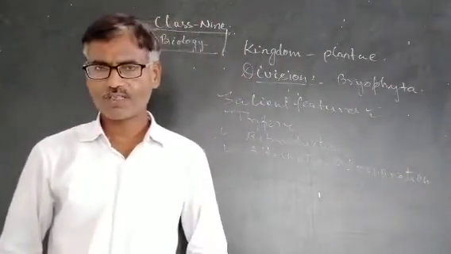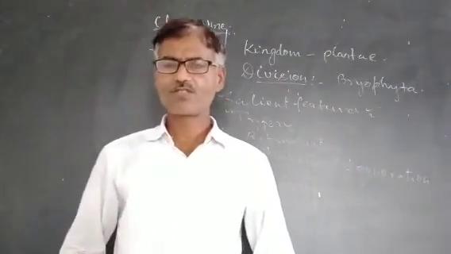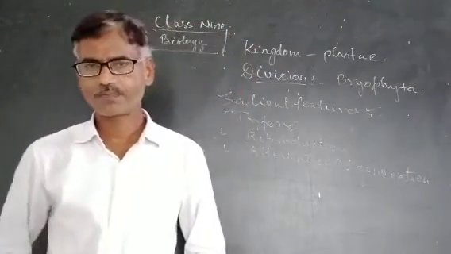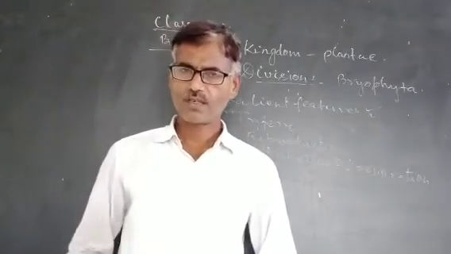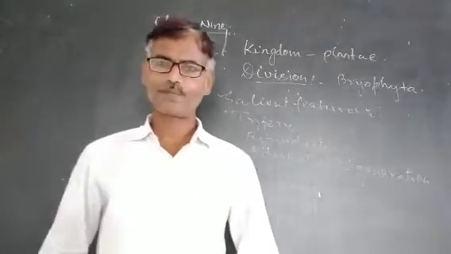It's biology for class 9. In biology, the current topic is detailed classification of kingdom plant. In the last class, I discussed the characteristics of division bryophyte.